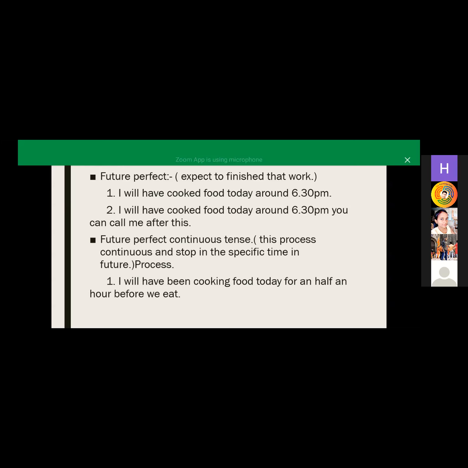Yes, it is right. So this is a continuous process which will stop at a specific time, that is, half an hour before we eat. Here you can clearly see that we are using "we eat" in a future sentence. So why are we using the present tense here, that is, "we eat"? Can anyone tell?